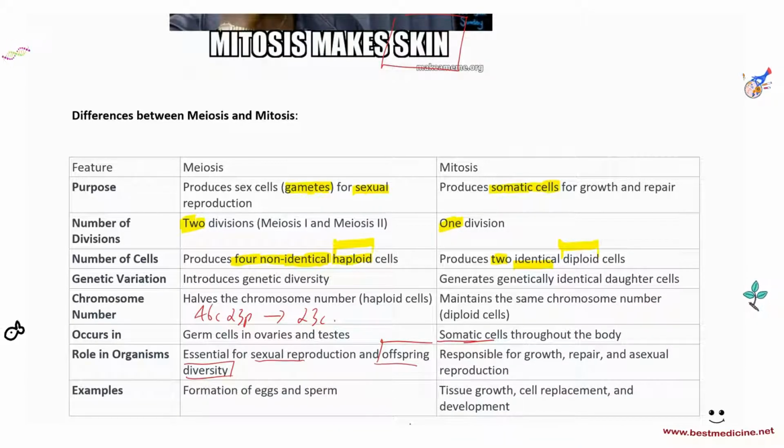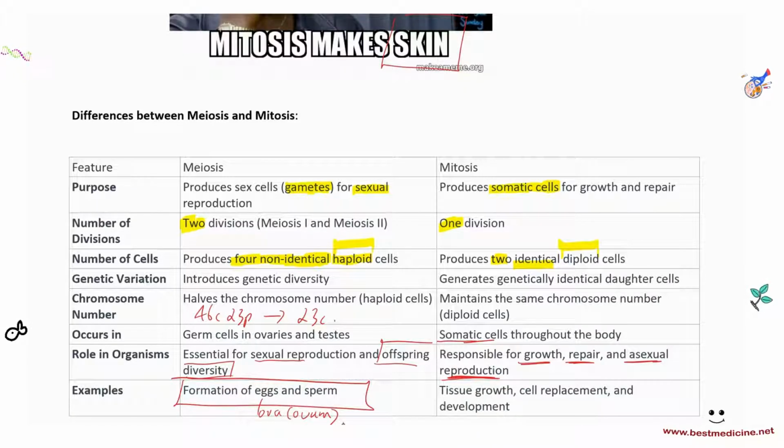While mitosis is responsible for growth, repair, and asexual reproduction, which we'll talk about in a bit as well. Examples: formation of eggs and sperm, right? That's one example. Egg cells, also called ova, plural, ovum, singular. While for mitosis, tissue growth, cell replacement, and development.